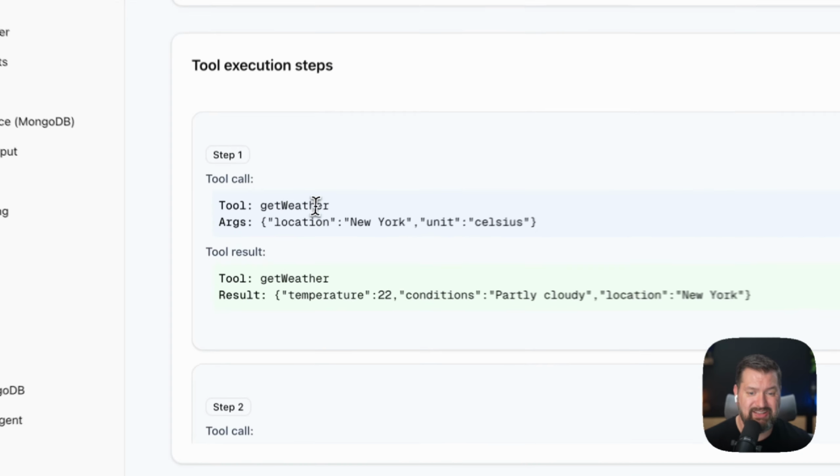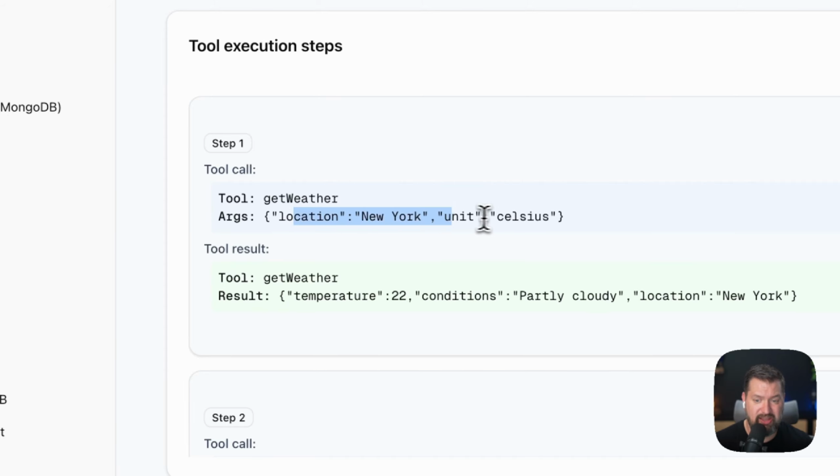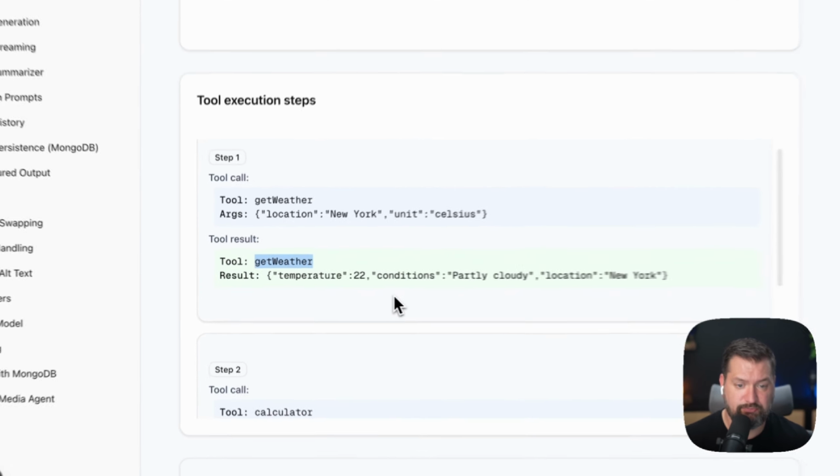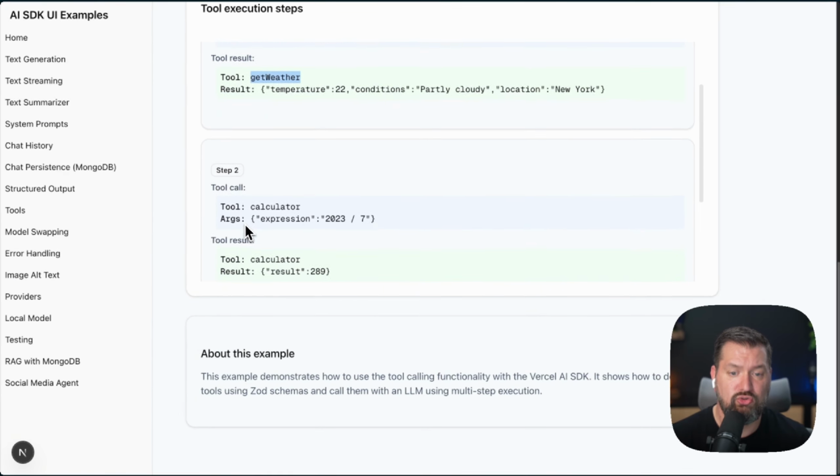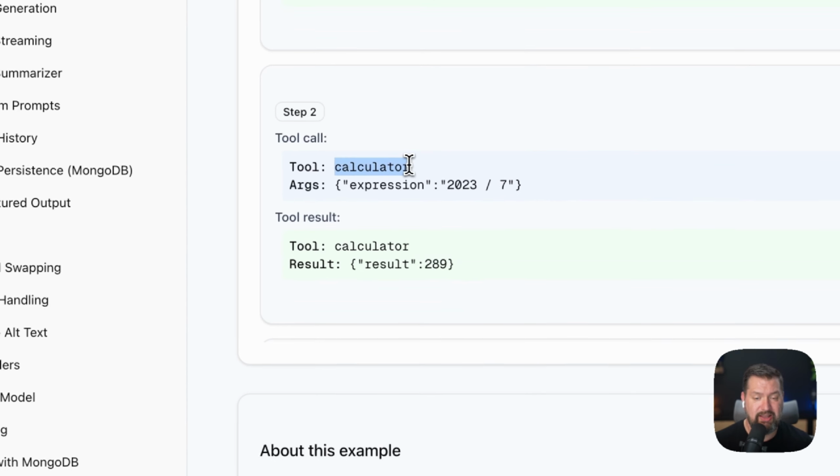So we have a tool called Get Weather, which gets the weather from the location that was asked for, and then Get Weather returns that result. And then we have another tool call, and there's a tool called Calculator, which is going to calculate this, and here's the result that it returned.